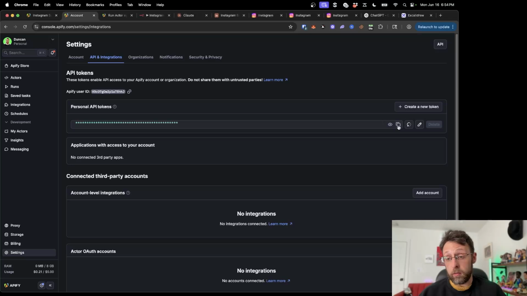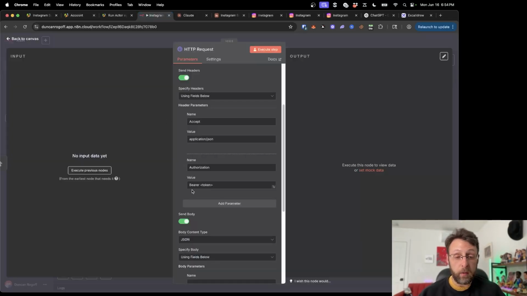So what you could do is copy this here, and where it says token, you would just highlight this and paste in your API key and you'd be good to go for this one request. But every time you wanted to set this up in a different scenario somewhere else, you would have to do this again. So let me just show you really quick how to set up your credentials so you don't have to do this again.